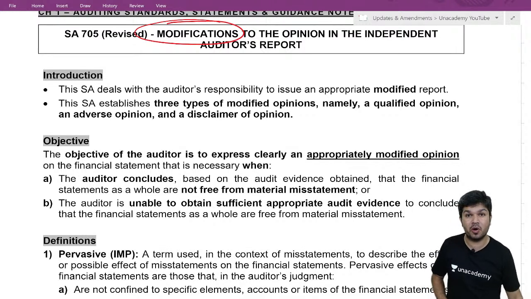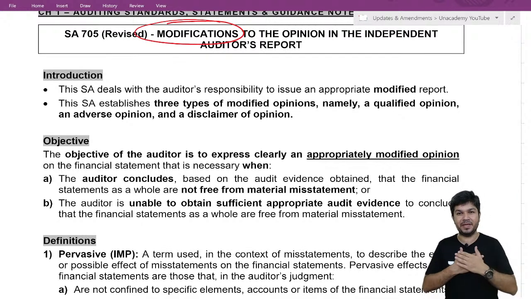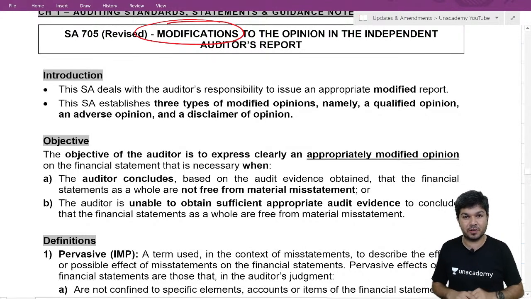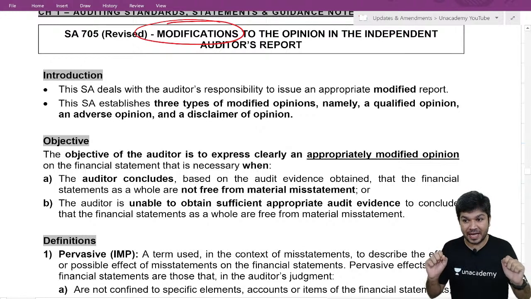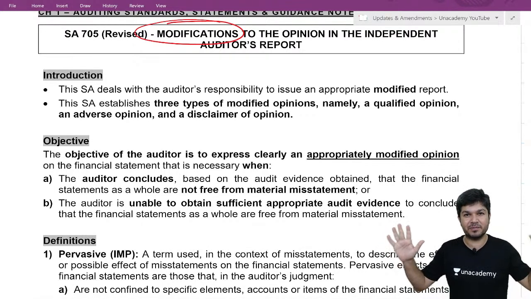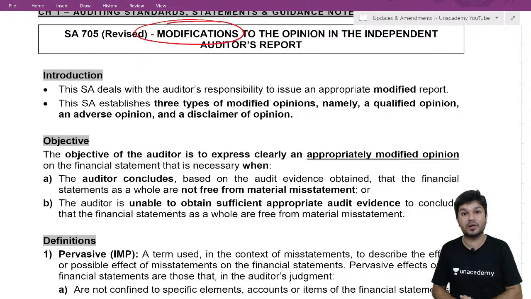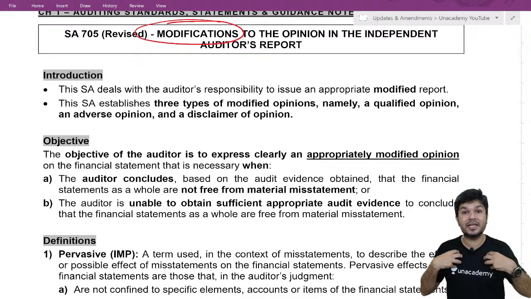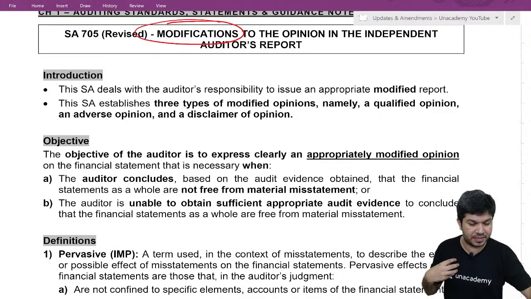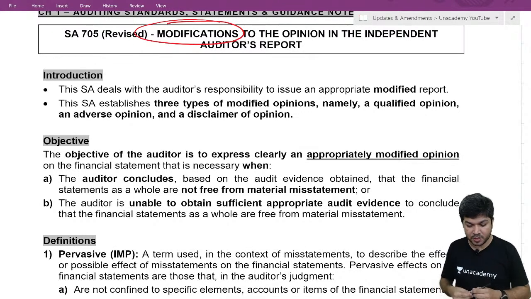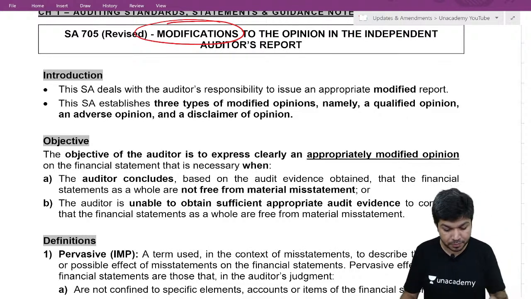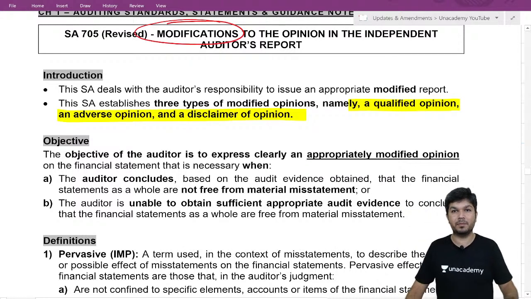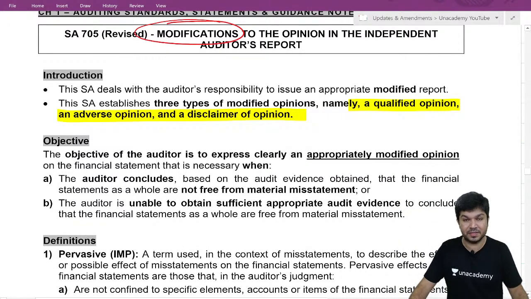Based on the audit evidence obtained, the auditor concludes that the financial statements are not free from material misstatement, or we are unable to obtain sufficient appropriate audit evidence. In those two cases, we are required to give a modified opinion. Modified is of 3 types: qualified, adverse, disclaimer.